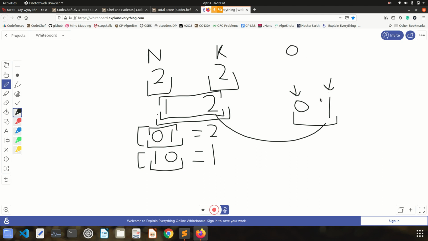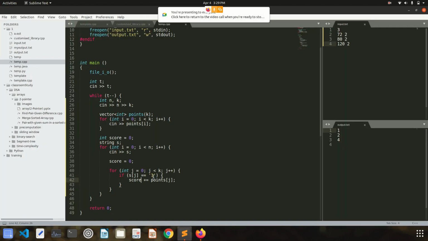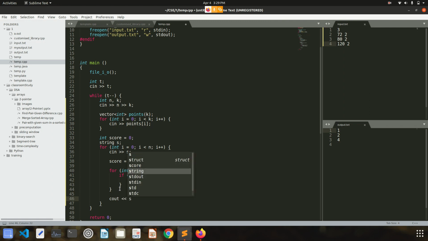If that person was able to solve the second question, then 2 must be included in that score. So I'll just increment this points for this particular person, and after calculating score for all the questions, I will just output this score.